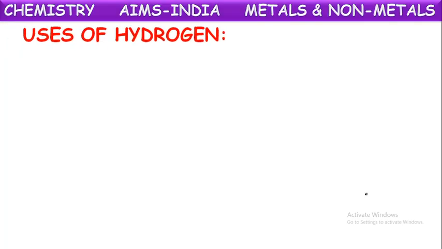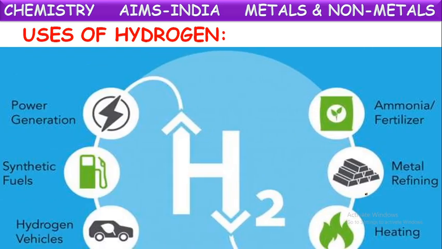Let us see one more element next, hydrogen. Yes, even hydrogen has many uses. Hydrogen gas is used in power generation. Yes, hydroelectricity is called that. In the generation of electricity also, hydrogen is used nowadays. And in some synthetic fuels. Generally, we get fuels from petroleum and some other natural gas. Some chemical fuels are produced nowadays synthetically in the laboratory also. In those reactions also, they use this hydrogen gas.